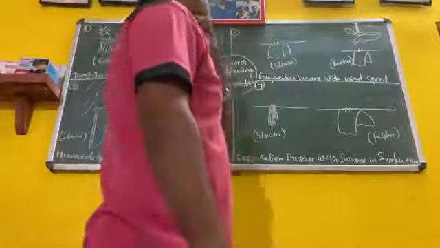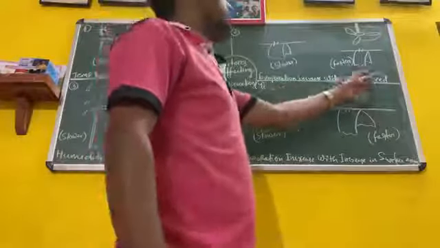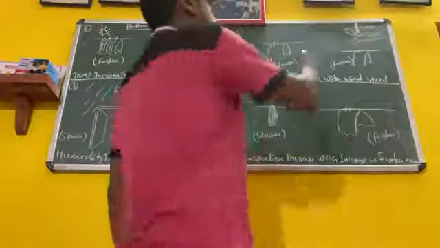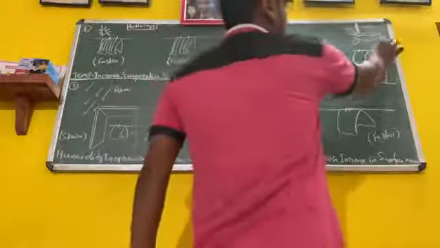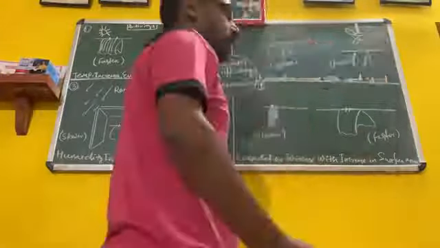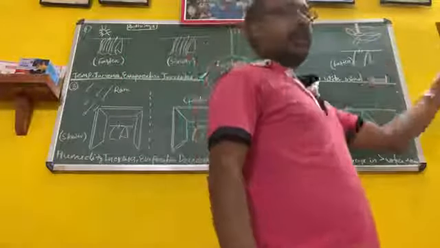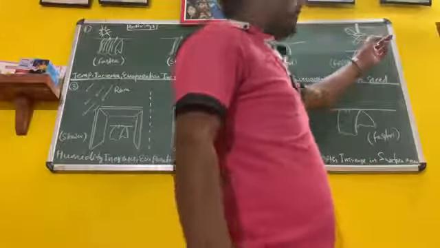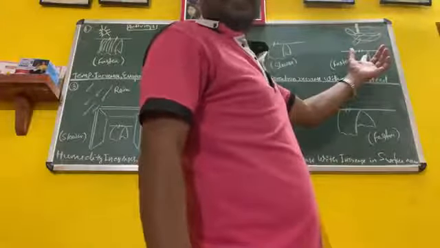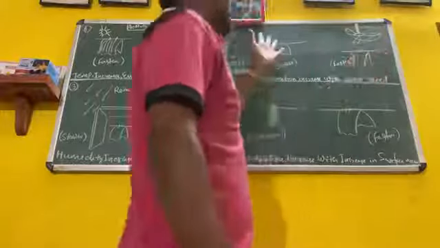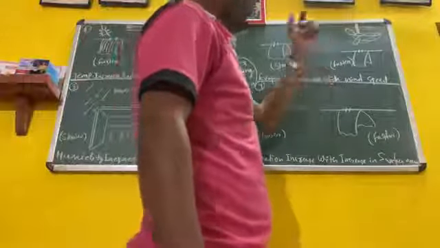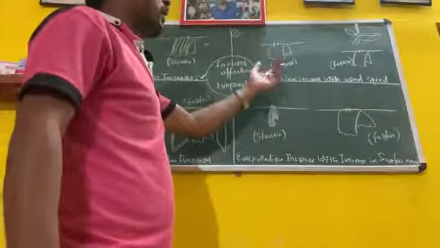Then second, evaporation increases with wind speed. You see one cloth under the fan and one where there is no fan. It is faster under the fan because wind speed is there. The water particles present near the cloth will be removed by the wind, and new evaporation takes place from the water present in the cloth. With no wind, it is slower. You can compare these two: evaporation increases when the wind speed increases.